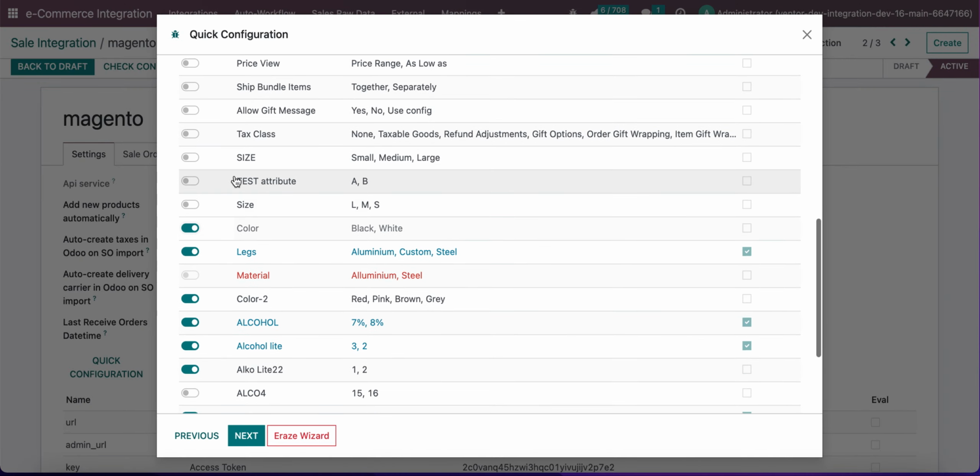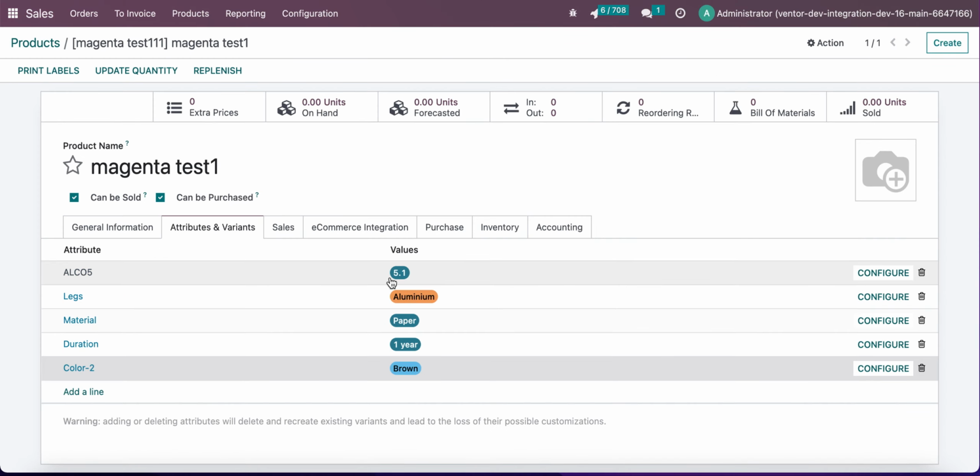For example, if I need to send another attribute additionally, for example this test attribute, and it is already set in Magento, I need to activate it on this step and then import this product from Magento to Odoo. And after that we can see this attribute here on our Odoo side. So this is how it works.